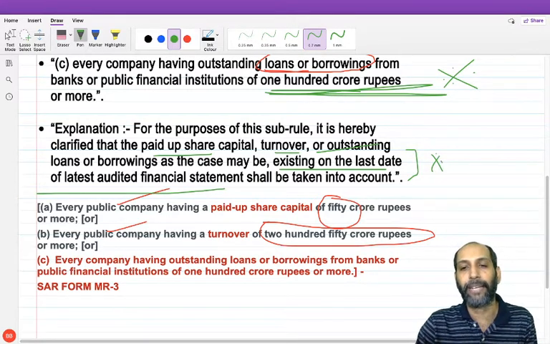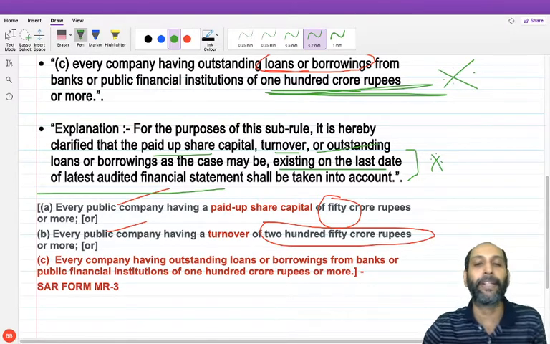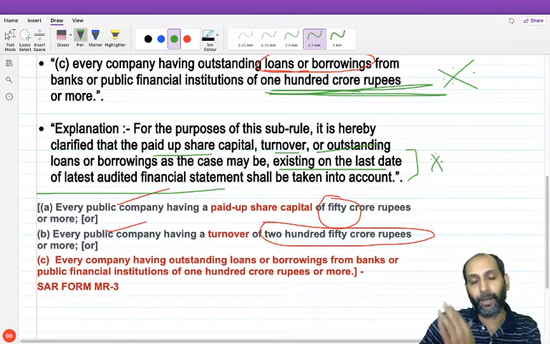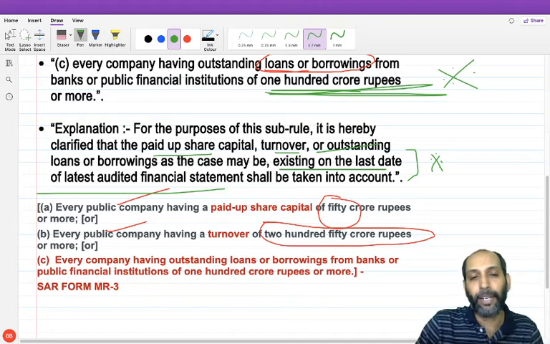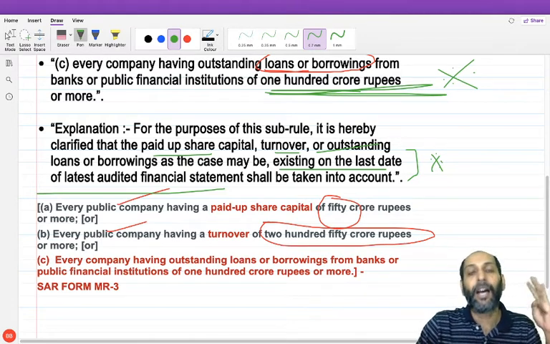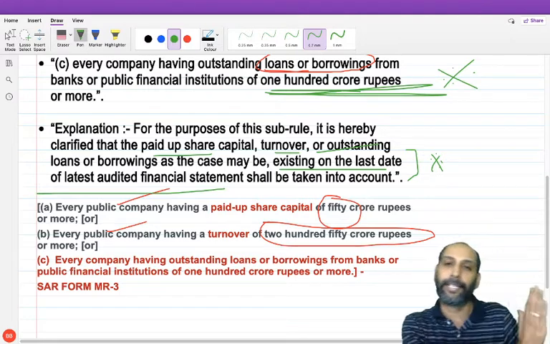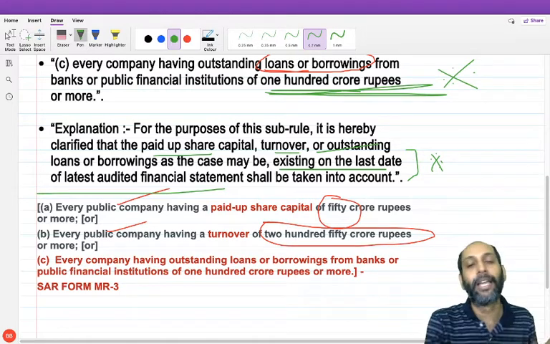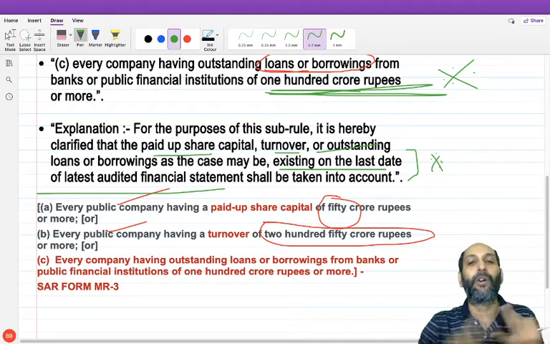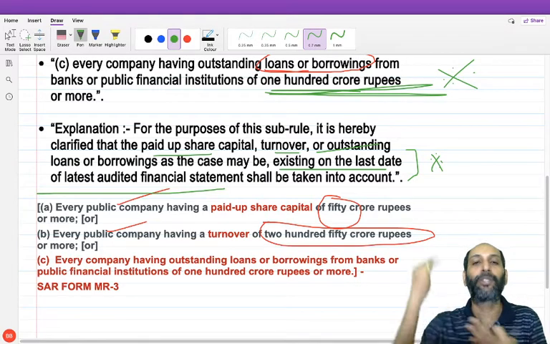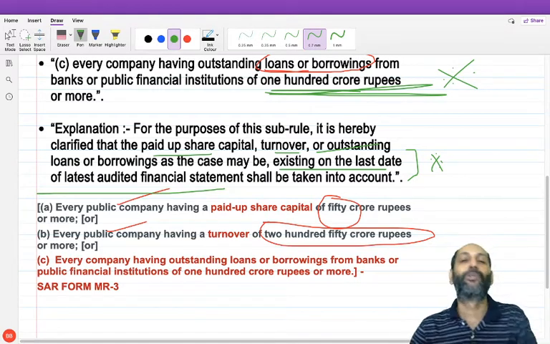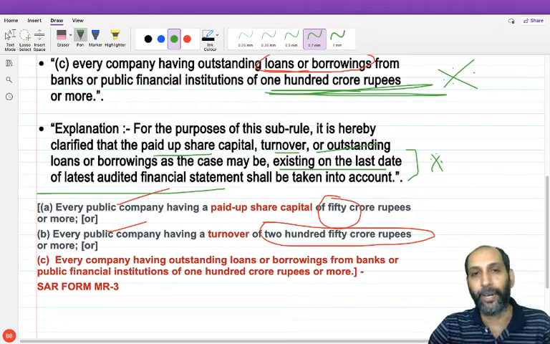It is now clarified in the new amendment that the figure you have to refer to is as existing on the last date of the latest audited financial statement. So in the latest audited financial statement, you have to look whether the trigger of capital, turnover or outstanding borrowing is above the threshold limit stated in the new Rule 9; if so, secretarial audit is mandatory.